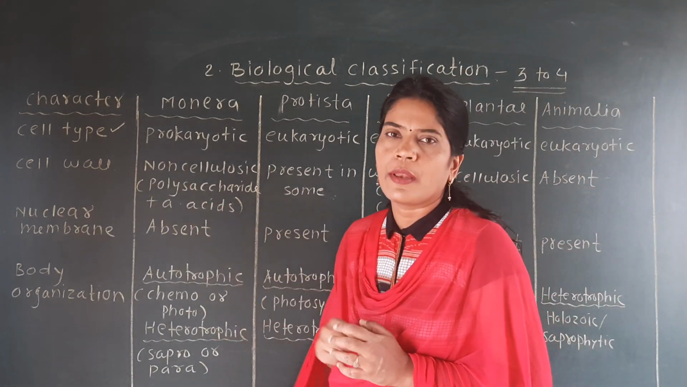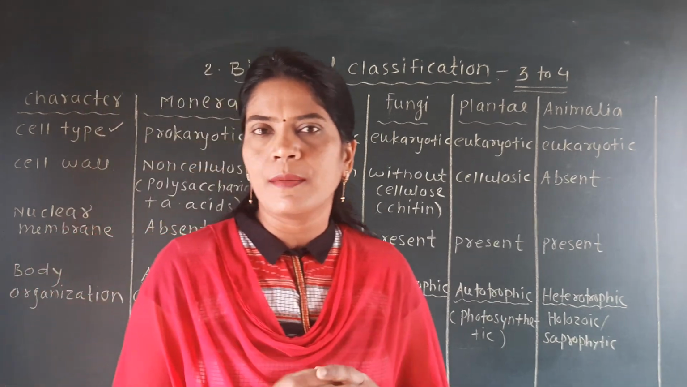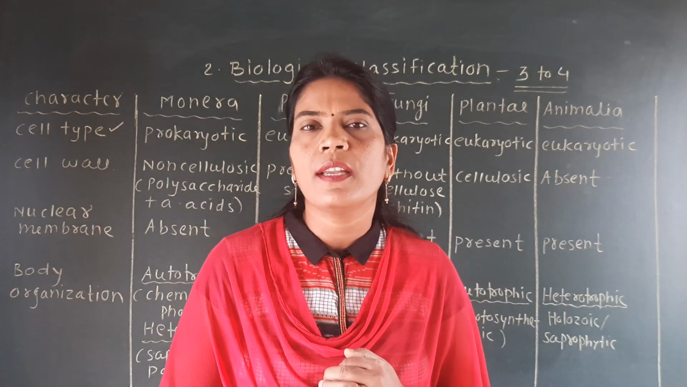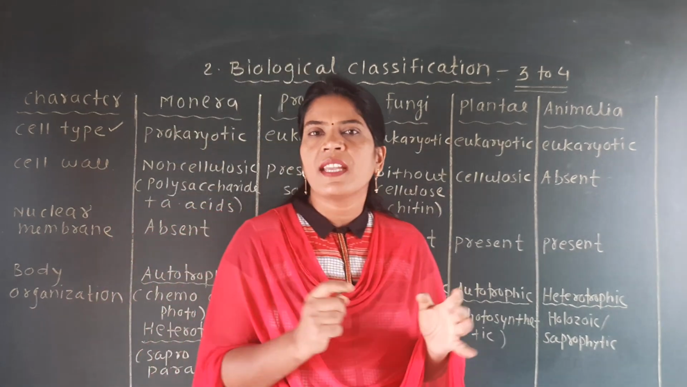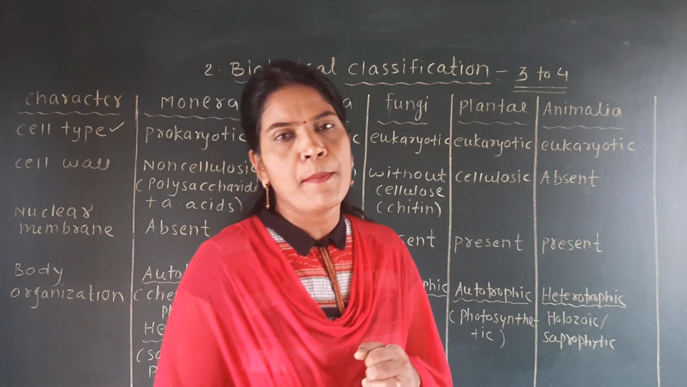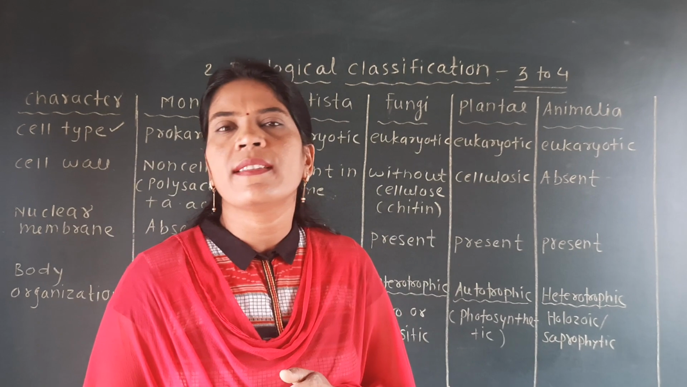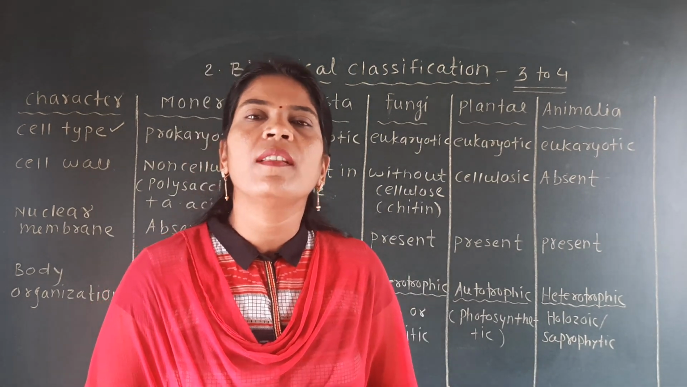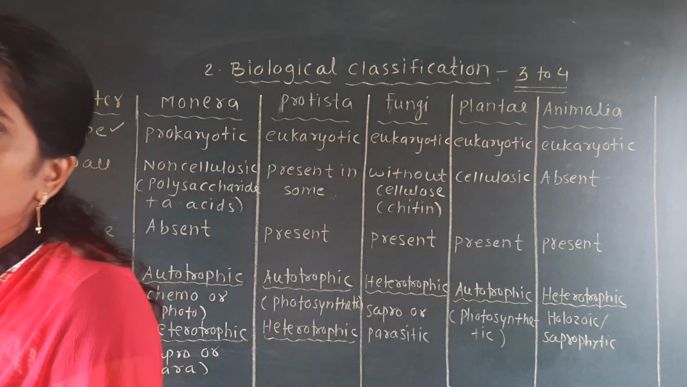Second, cell wall. As we know that in a number of organisms, if you see the structure of the cell, you will find that the outer membrane of that cell is the cell wall, and inner to the cell wall there is a plasma membrane or the cell membrane. But you should know the composition of this cell wall. But in some organisms, this cell wall is absent. That's why the second point is the cell wall.